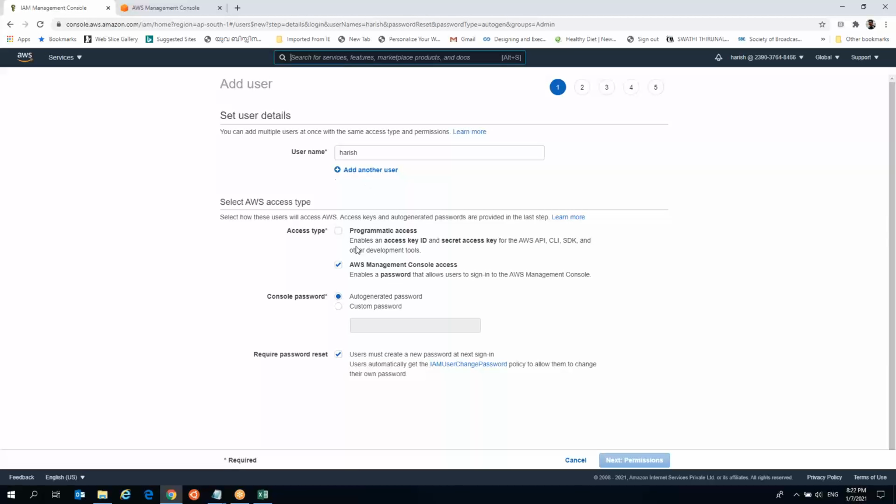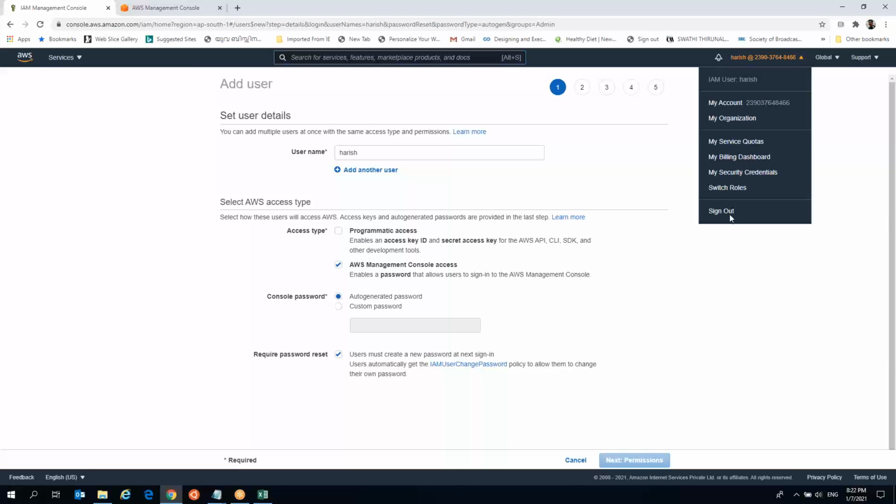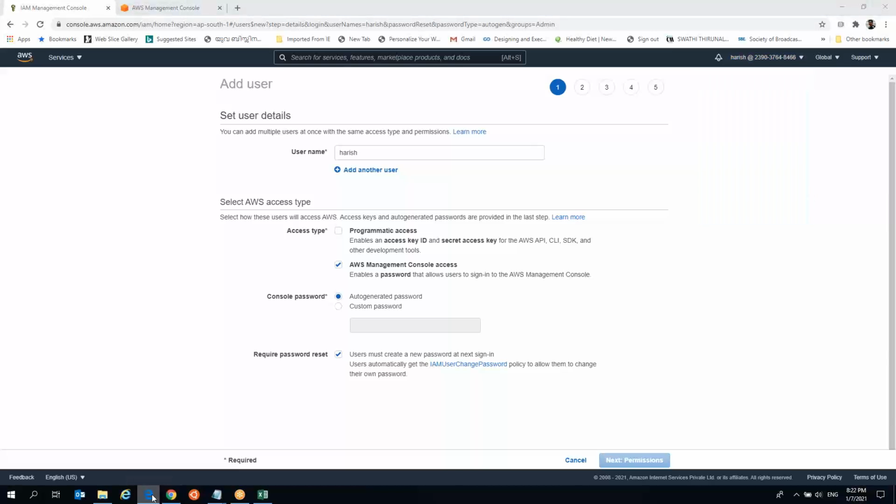Oh, okay. You can just log out of this and log in through your root account. I think it is not allowing you to log in with two different accounts in the same browser. If such cases arise, you can log in with one user from Google Chrome and another user from Mozilla Firefox. In my company, I basically do it like that. You can sign out and sign in through them.